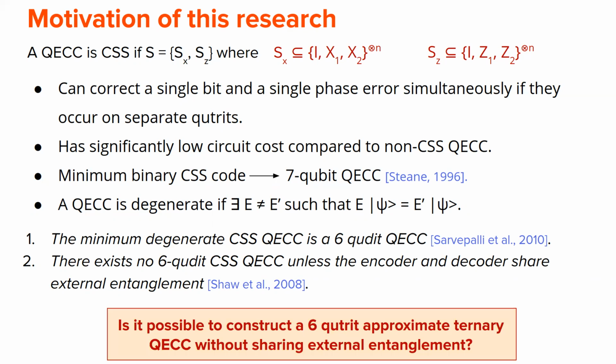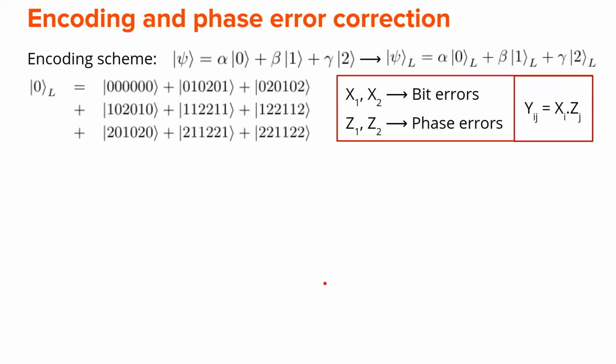So we ask the question here: we don't want to share this external entanglement. We want 6 qubits and we want the CSS structure. What is the best we can do? We cannot reach perfection because of these results, but how much approximation can we reach? So this is our goal here.